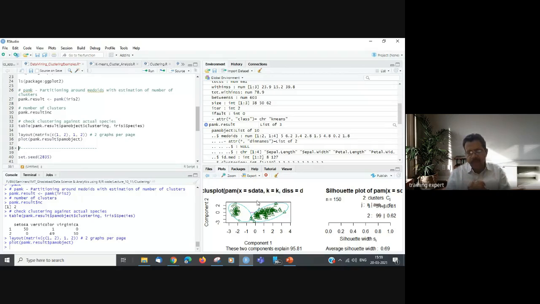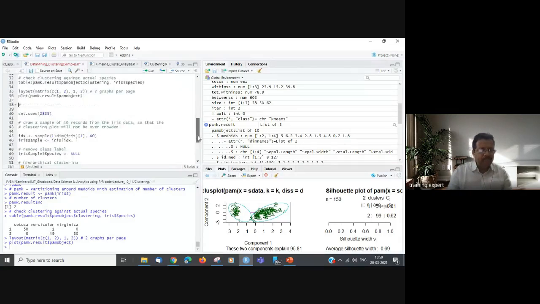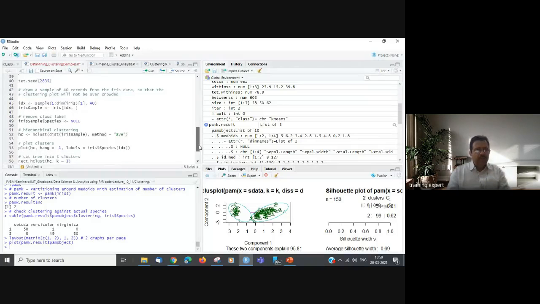Okay, so the silhouette value comes out to be 95.8, so 2 is the best number of clusters for this kind of data. Fine. Now let's try hierarchical clustering.